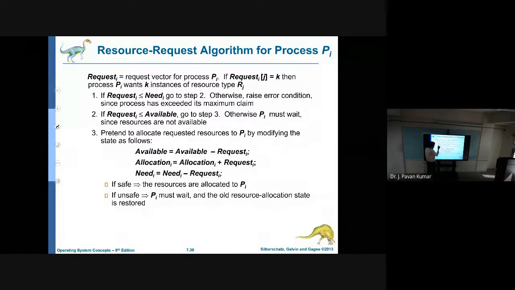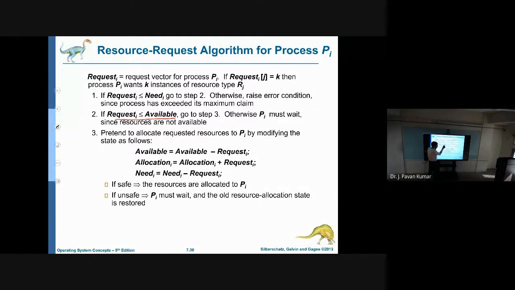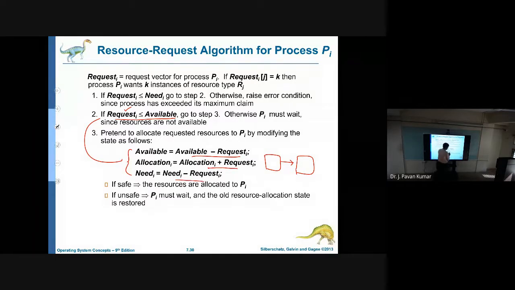What we will do is, first of all, whatever the request made by a process Pi, whether it is less than or equal to available or not, that we will see. If it is available, that is if it is feasible, then we will temporarily change, like let us consider this is a process state, and temporarily we will change this to another state, like available we will update as available minus request. Why? Because whatever the request process has made, that we are allocating, so available will be reduced. Next, allocation will be incremented. Next, need will be decremented. These 3 we will be doing, then it will come to this particular state.